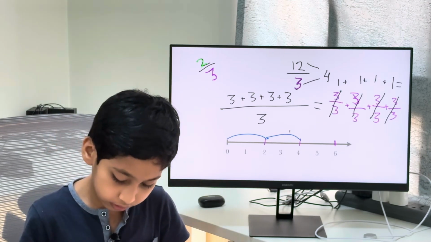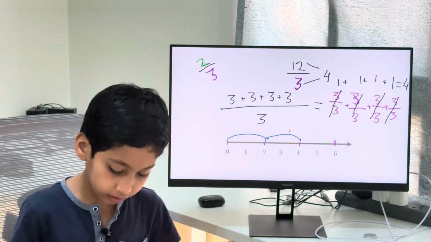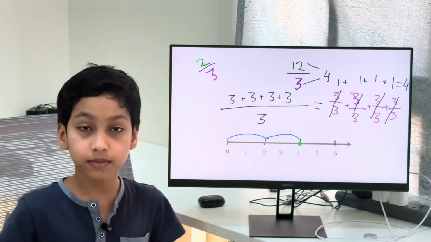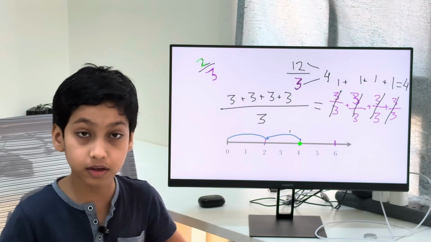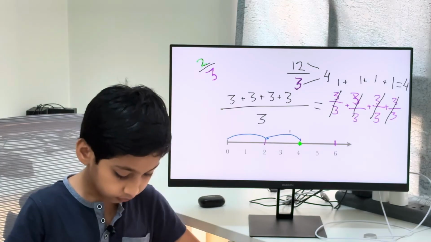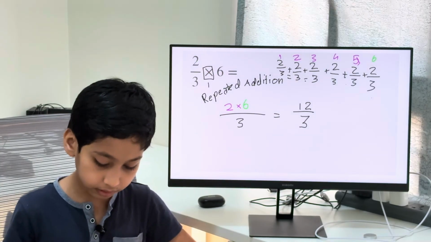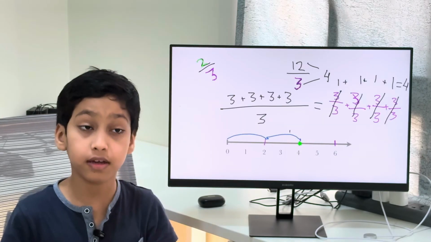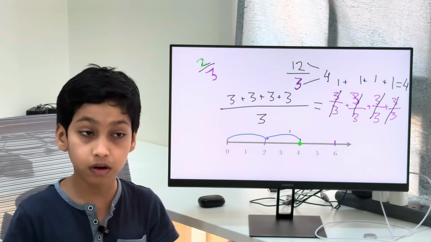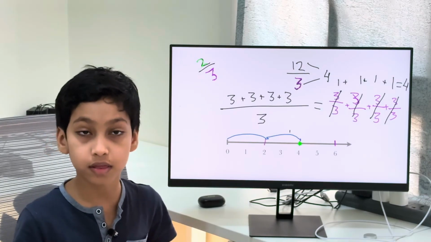Which would lead us to 4. It's the same answer we obtained right over here. You could do this either way, and you could simplify this in some cases. For example, in our case right over here, 2 by 3 times 6, and in some cases like 2 by 3 times 7, you cannot. But whatever, it's still worth a try.